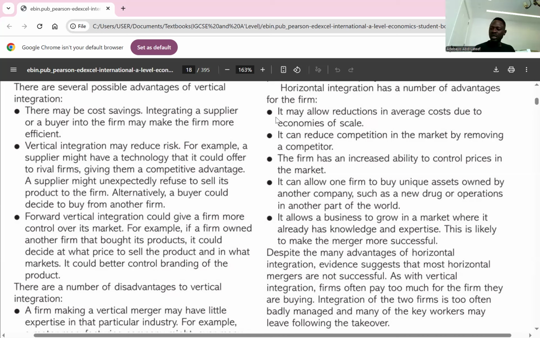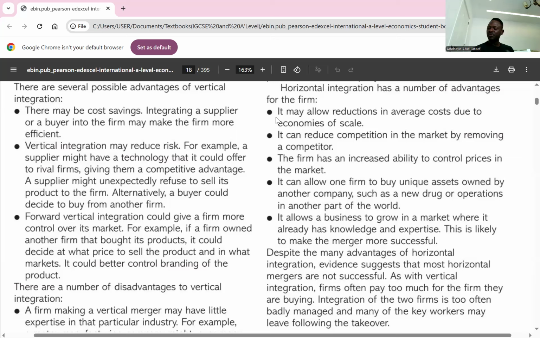The second one, it reduces competition in the market as competitors are removed from the industry. If in the industry we have 7 firms, and 2 of the firms have already merged together, it remains how many? It remains 6 firms. So that reduces competition. So if competitors are reducing, it allows the firms to make more in terms of market share.